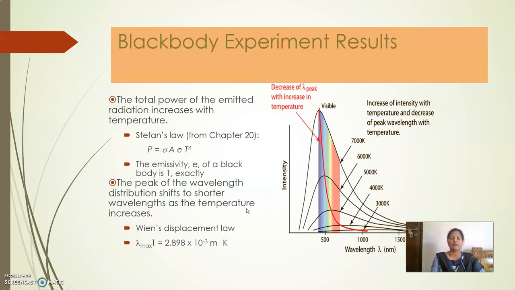According to Stefan's law, the total power of the emitted radiation increases with temperature, that is P equals sigma A e T to the power 4. Stefan's law could explain the distribution of the black body for the lower wavelengths. With increase in temperature, the maximum peak shifts towards the lower wavelength. According to Wien's displacement law, lambda maximum times T is equal to a constant.